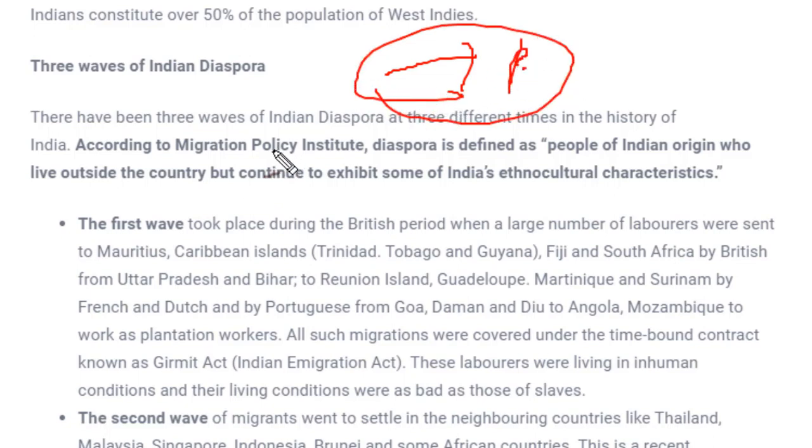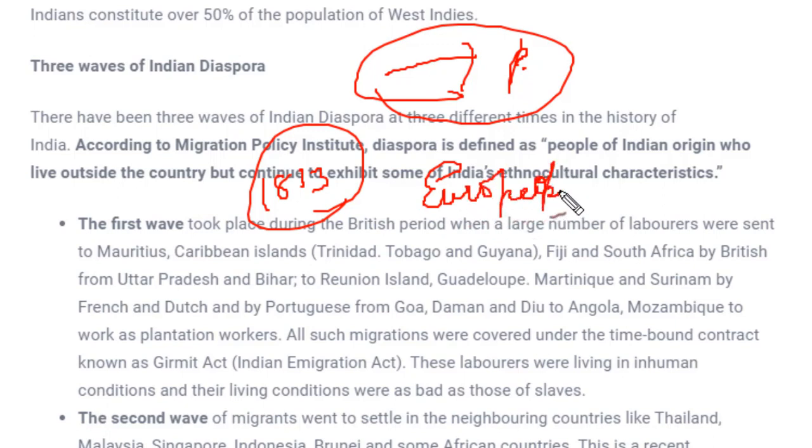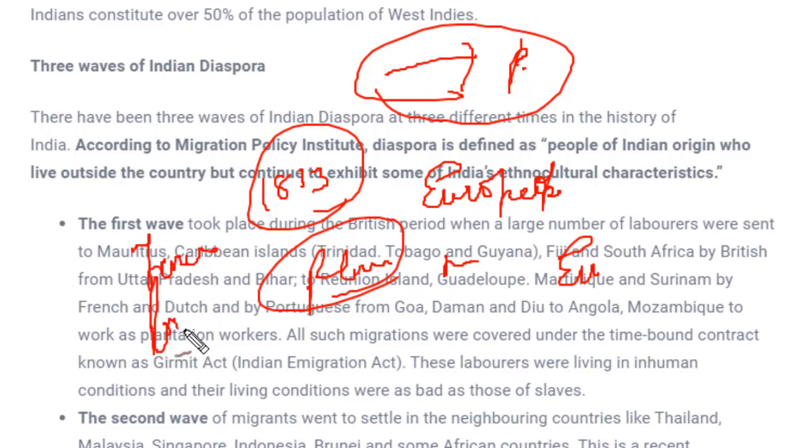So the Indian diaspora, as I said, took place in three phases. The first started in 1833. Why was it started? It was started because slavery ended, the same reason I told you earlier. Europeans migrated people of Indian origin to other countries as plantation workers for growing several crops. When we say European, it's not only British; the French were also in India, and the Portuguese too.